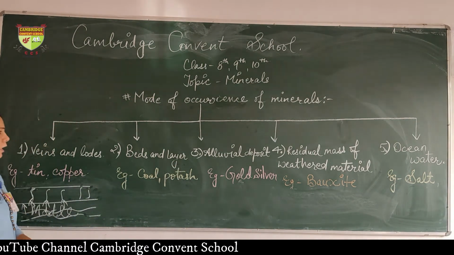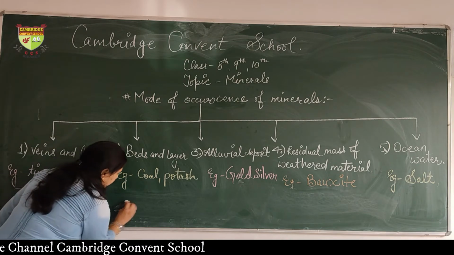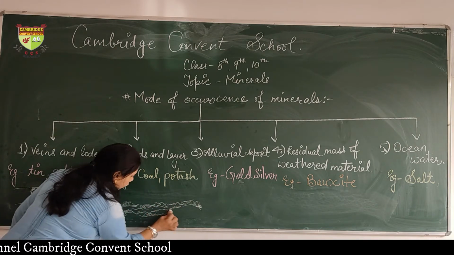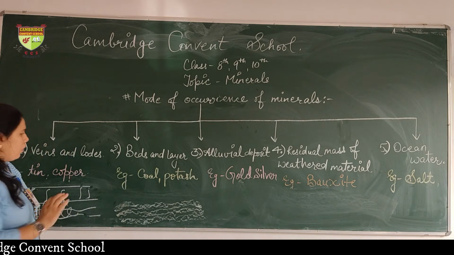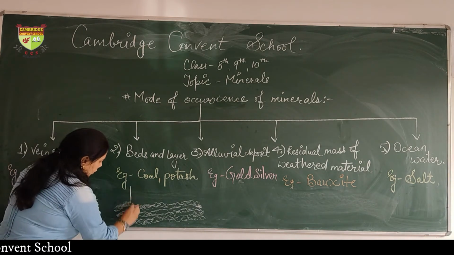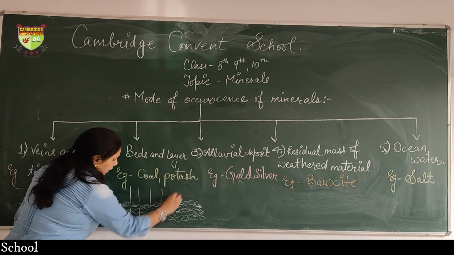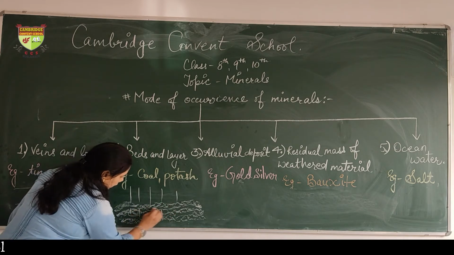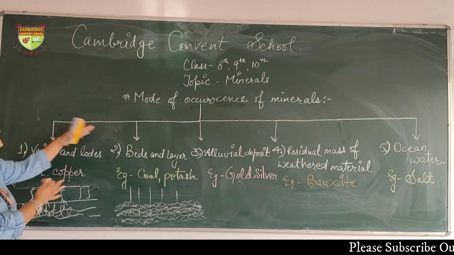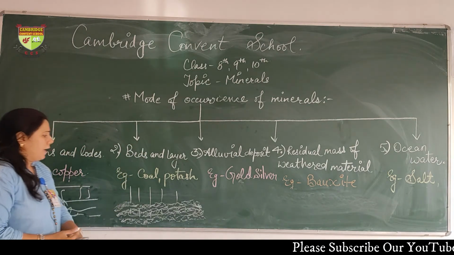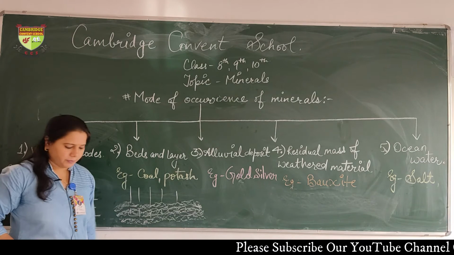Now come beds and layers. What are these? Somewhere minerals are deposited in the form of layers, especially in sedimentary rocks. Due to heavy rainfall or temperature, minerals keep on depositing in the form of layers. Later on they are taken out and further used. Examples are gold and potash.